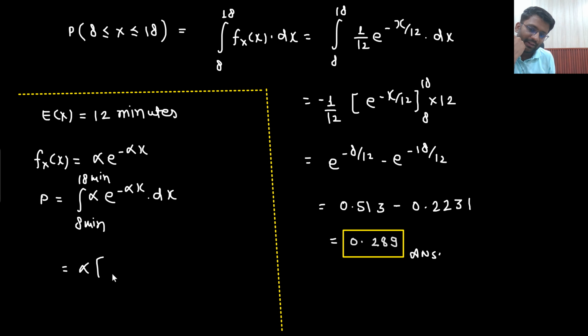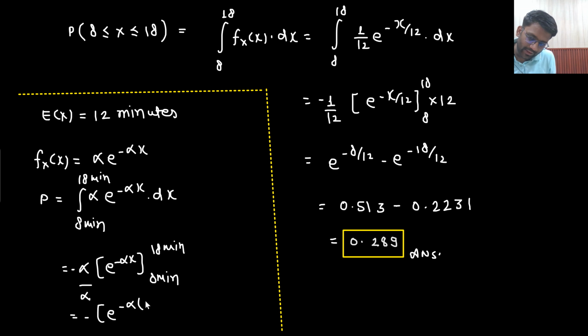Now let's just say alpha I take outside, e to the power minus alpha x divided by alpha will also come because I am integrating it, and then alpha outside. Now 8 minutes, 18 minutes. Now I will put the limits. Here minus is outside, e to the power minus alpha into 18 minutes minus e to the power minus alpha into 8 minutes.